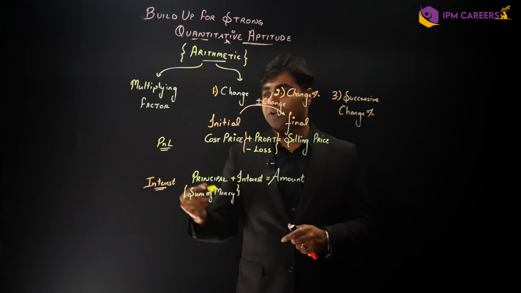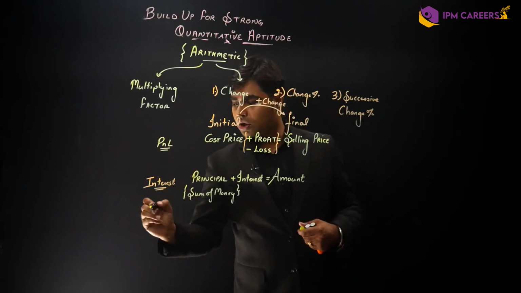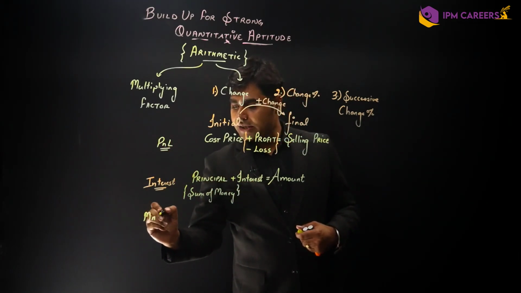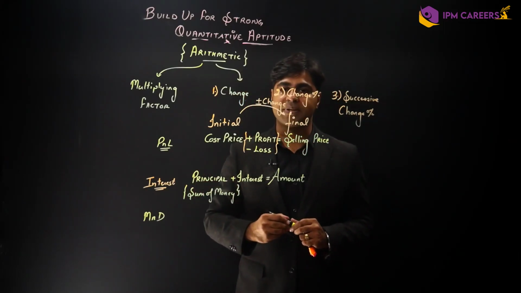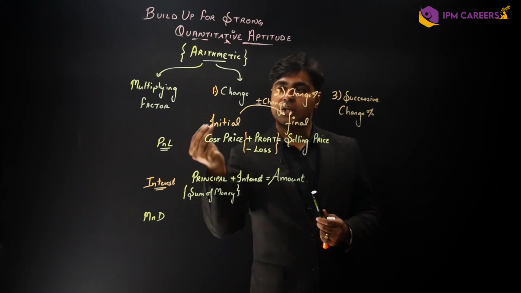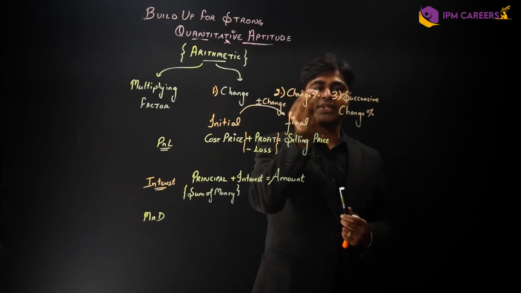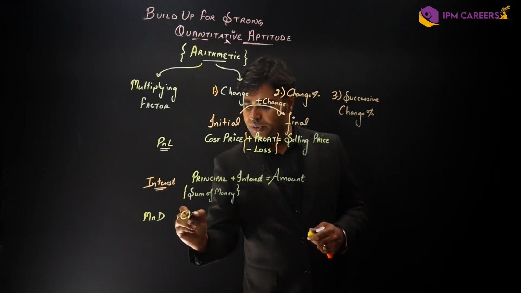Now, the third chapter, the continuation of the profit and loss chapter, is called markup and discount. Now what happens in the markup and discount chapter? It is also an inclination towards the successive change thing. So there is a cost price which is the initial here.